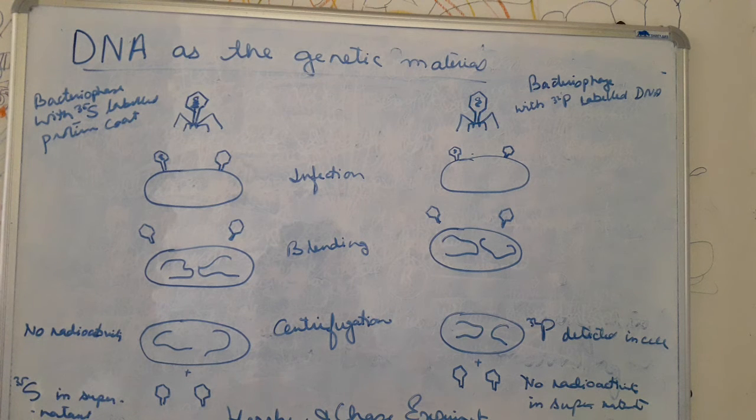Then the amount of genetic material should be the same in all the cells of the body. It is not like the hands will have a different genetic material and the leg will have a different genetic material. Throughout the body, all should have the same genetic material. Then it should have diversity corresponding to the diversity found in organisms. That is also an important point. Then they should be able to form their replicas. That is also very important. Then they should not be highly reactive but should be stable. Now DNA is the most stable compound. So all these things are the important characters of the genetic material.